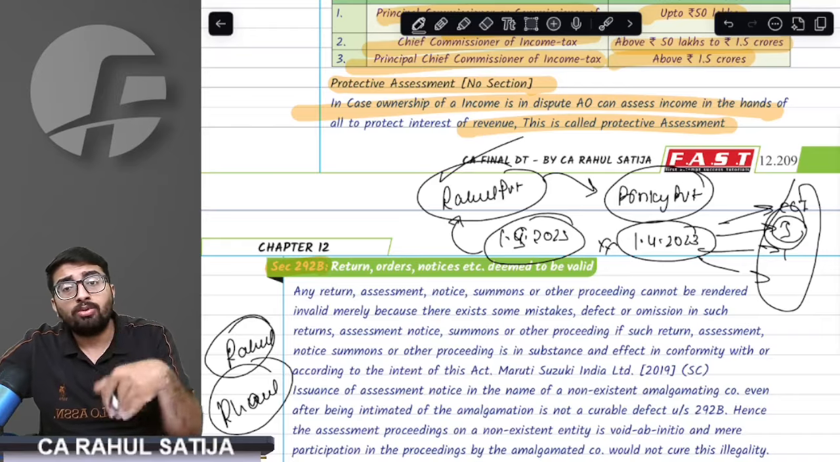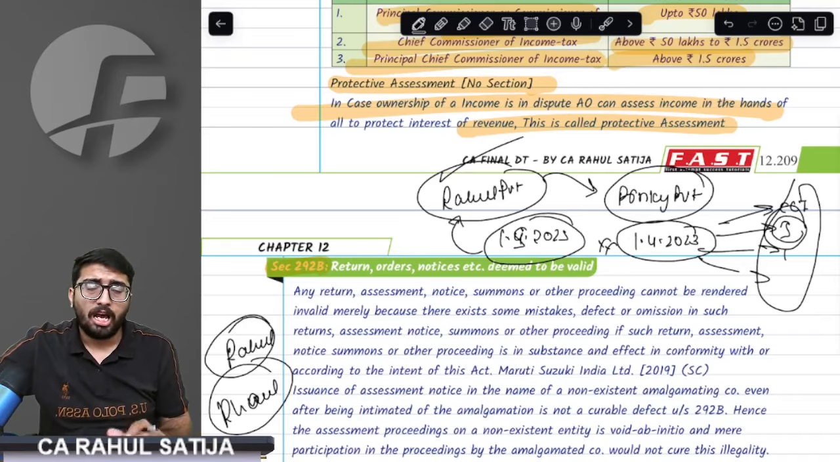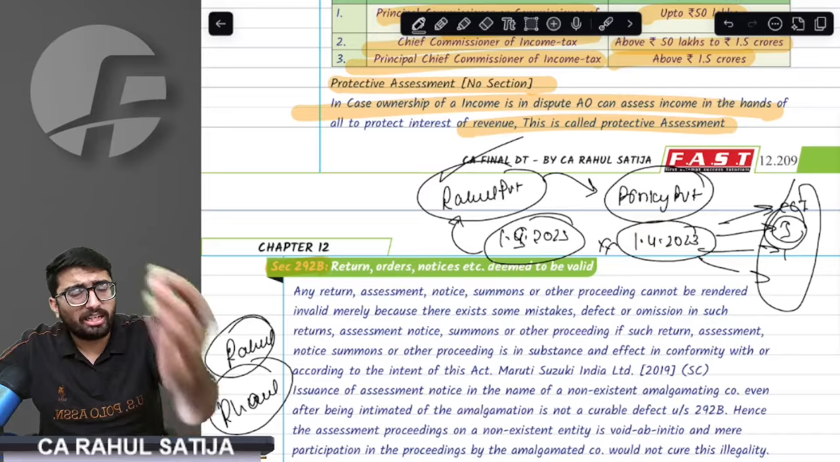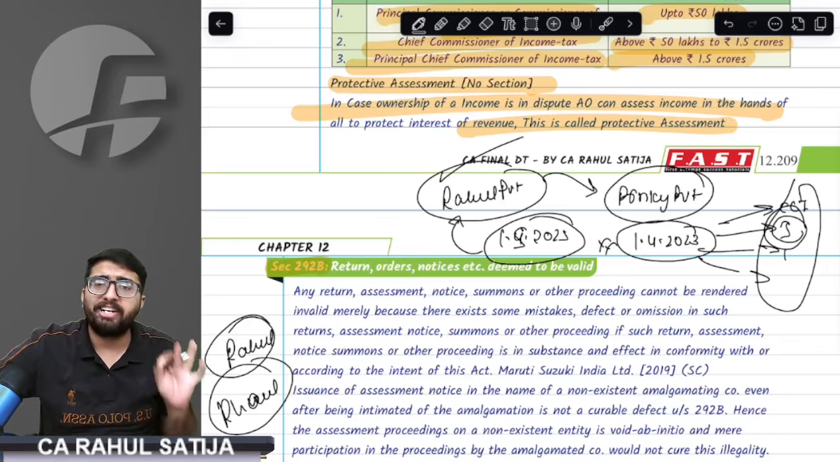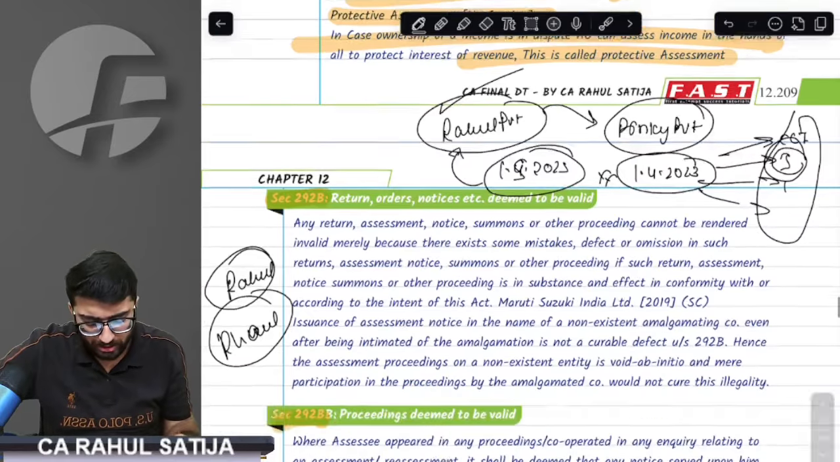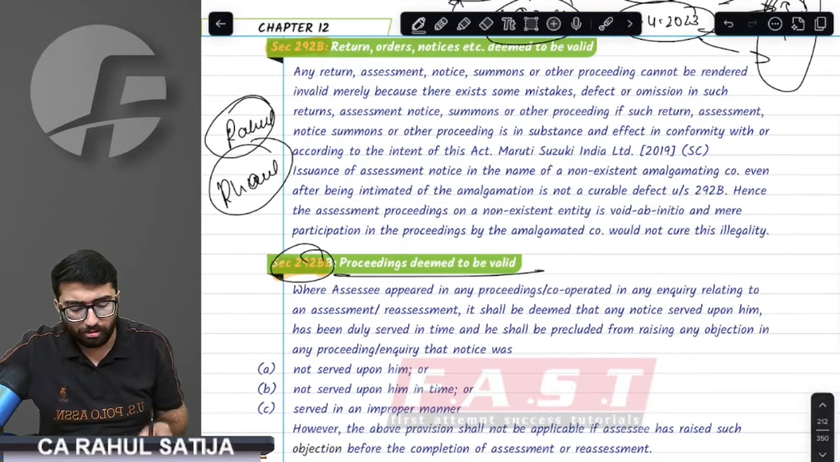Second thing, what if notice is not even issued? If the 143(2) scrutiny notice is not even issued, the provision says it is invalid. Notice for scrutiny is to be mandatorily issued. Done, sir. Section 292BB.